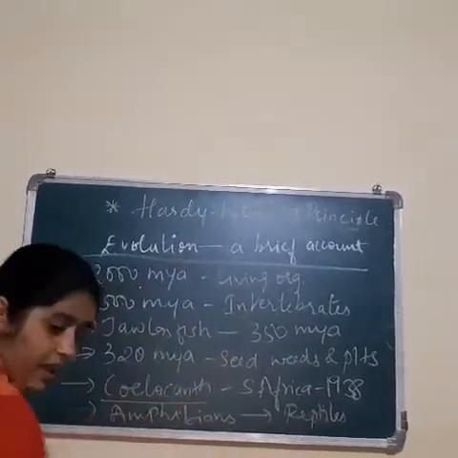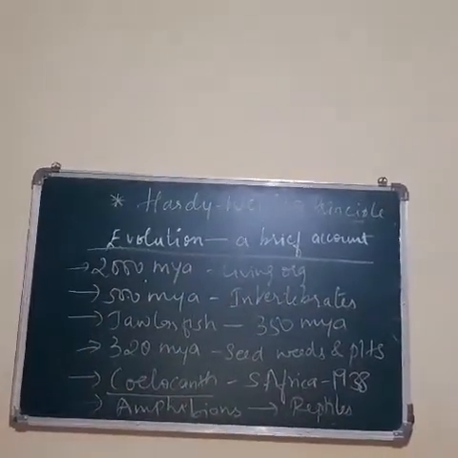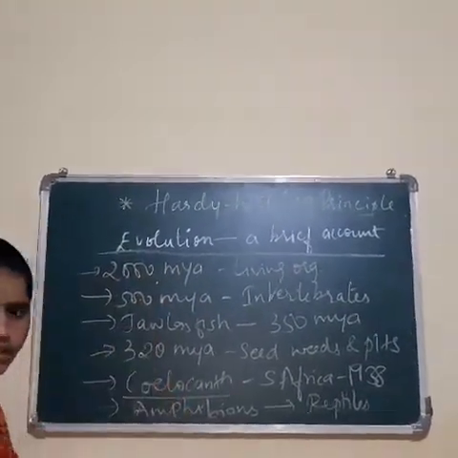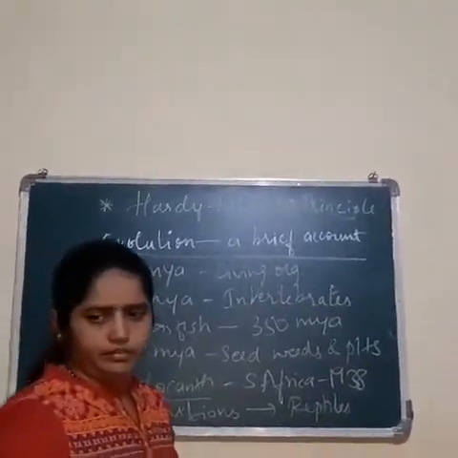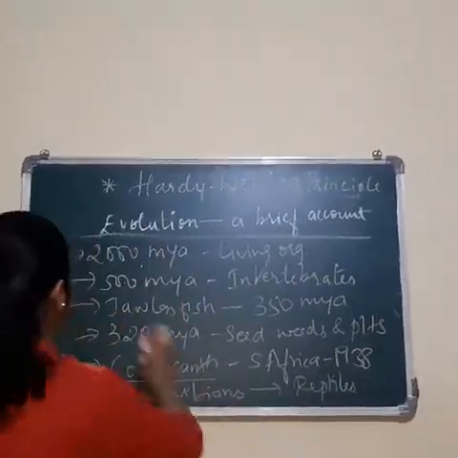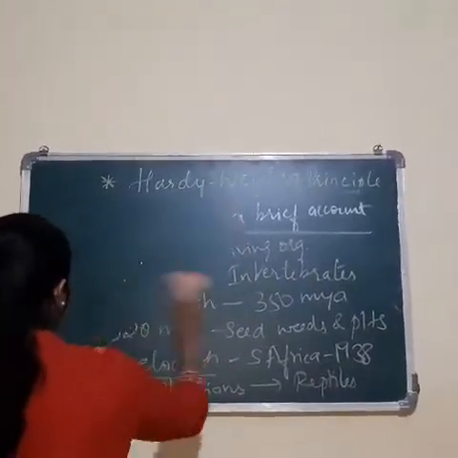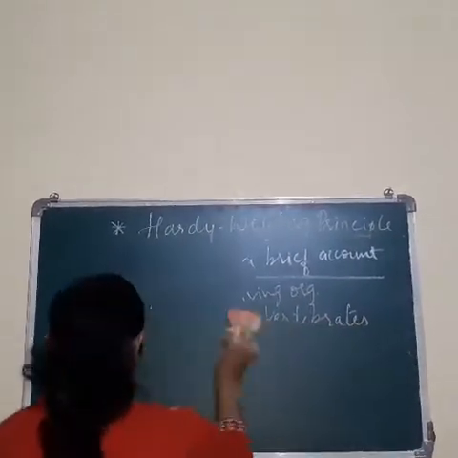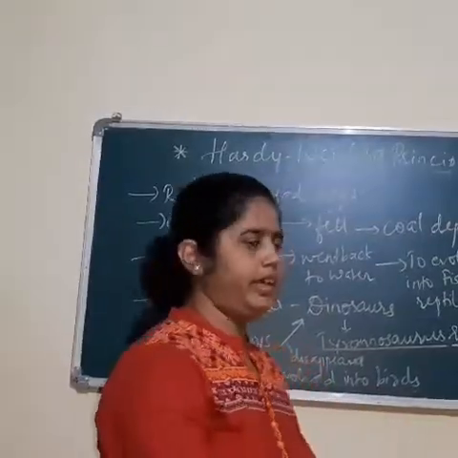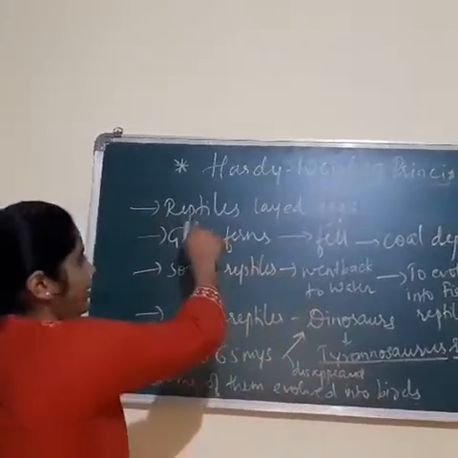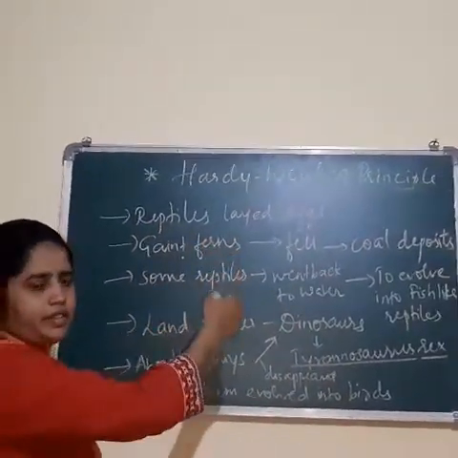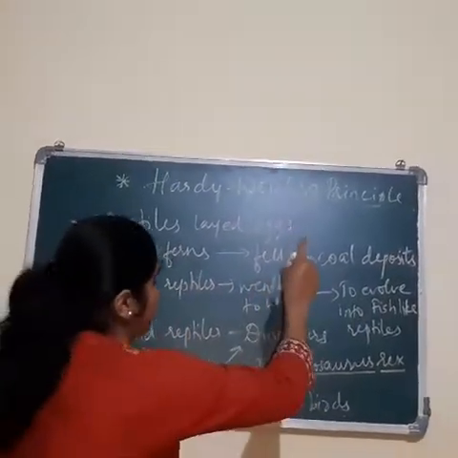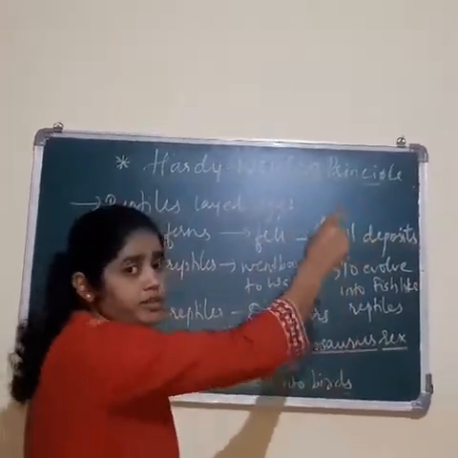Then the next event is that later on the reptiles laid eggs with a hard shell, which was resistant to survive under the hot sun.